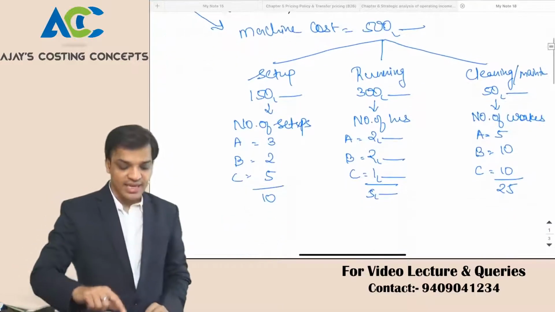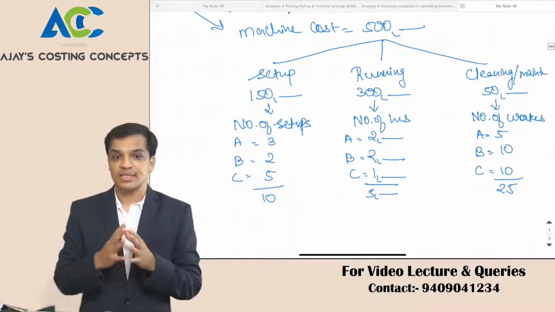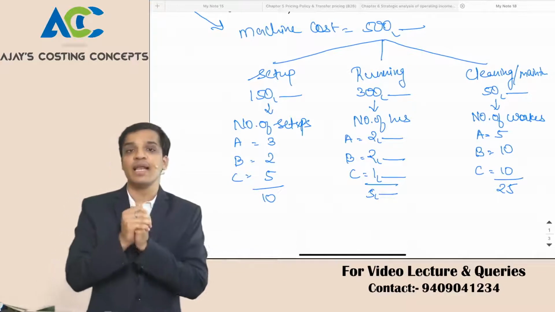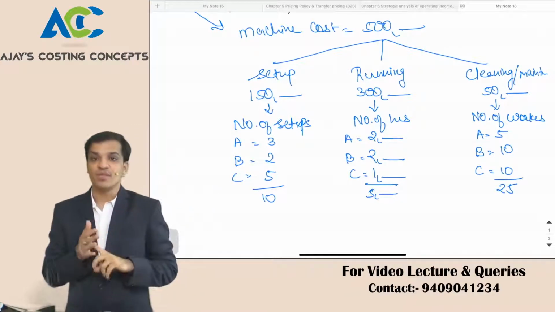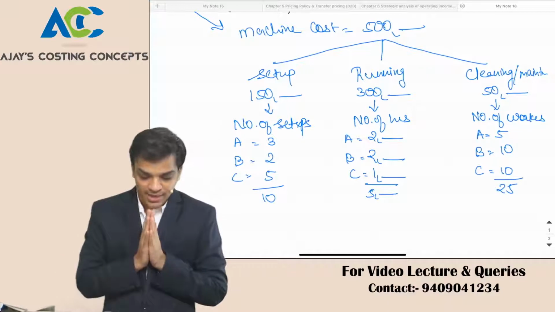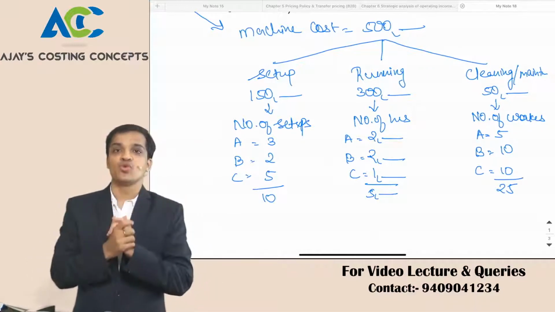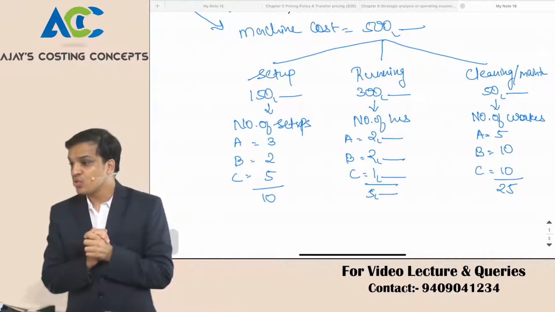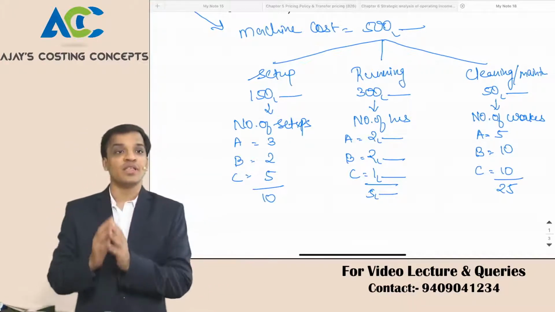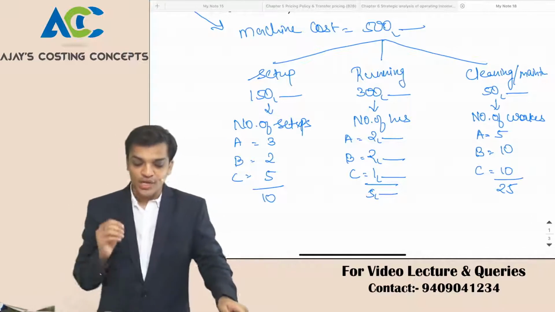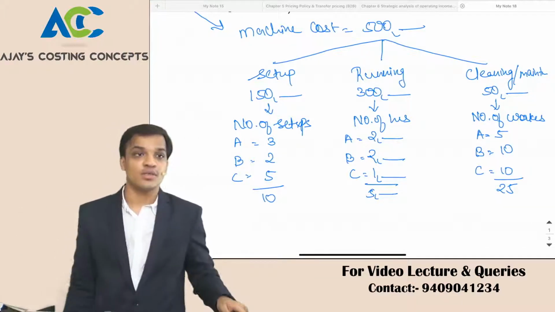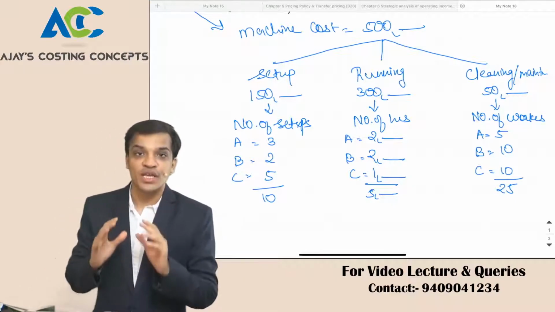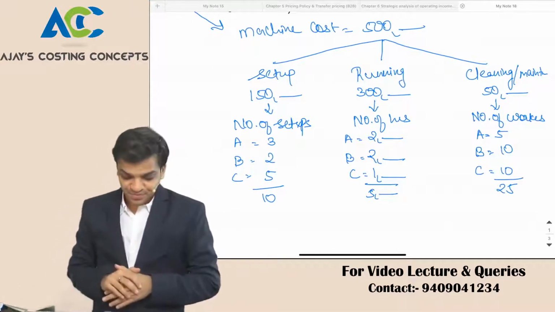Then I further analyzed my machine cost of 5 lakhs. I come to know that this 5 lakh was because of setup, running and cleaning, right? How much did setup take? Setup took 1,50,000 cost, right? Running took 3 lakh of cost. Cleaning took 50,000 of cost, right?